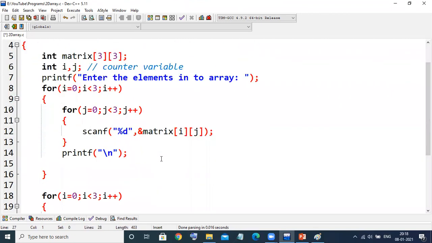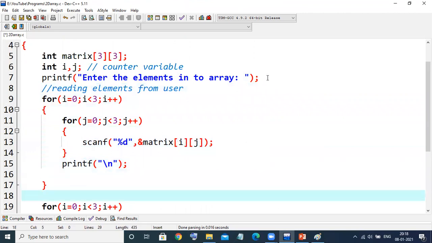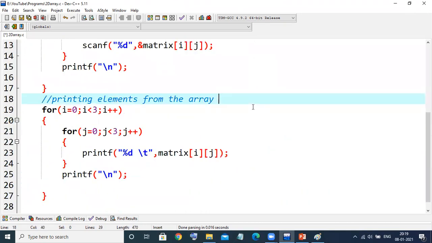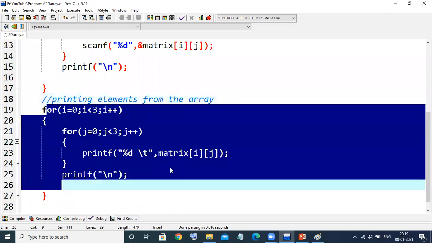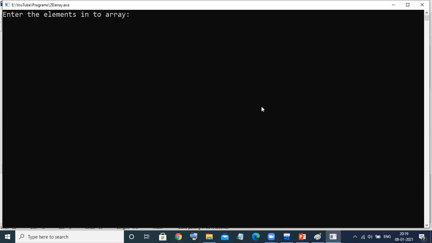So in this particular for loop, we are reading the elements. I'll add a comment like reading elements from user or console. And here we are printing the elements from the array. This part will be the same because we are printing the same thing. I'll execute this. It will be asking for the array elements.